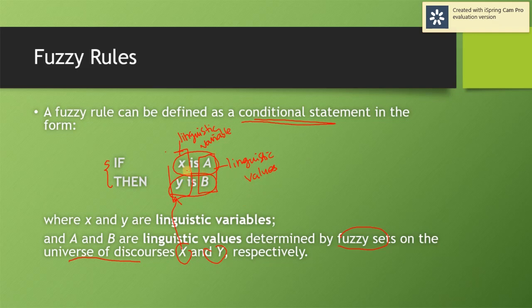For example, if x is temperature, what do you think the linguistic value can be? A can be cold, medium, or hot, right?